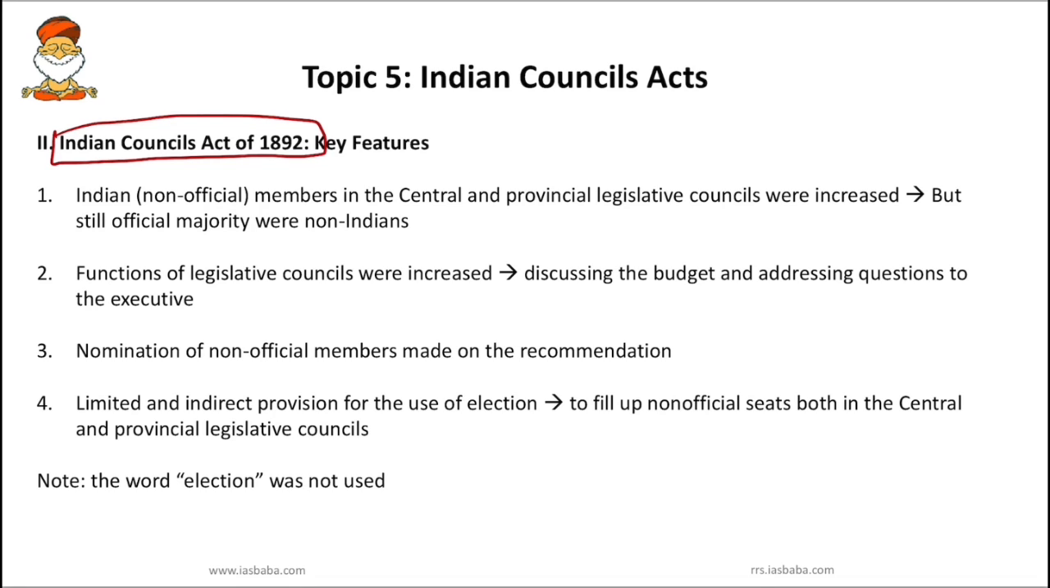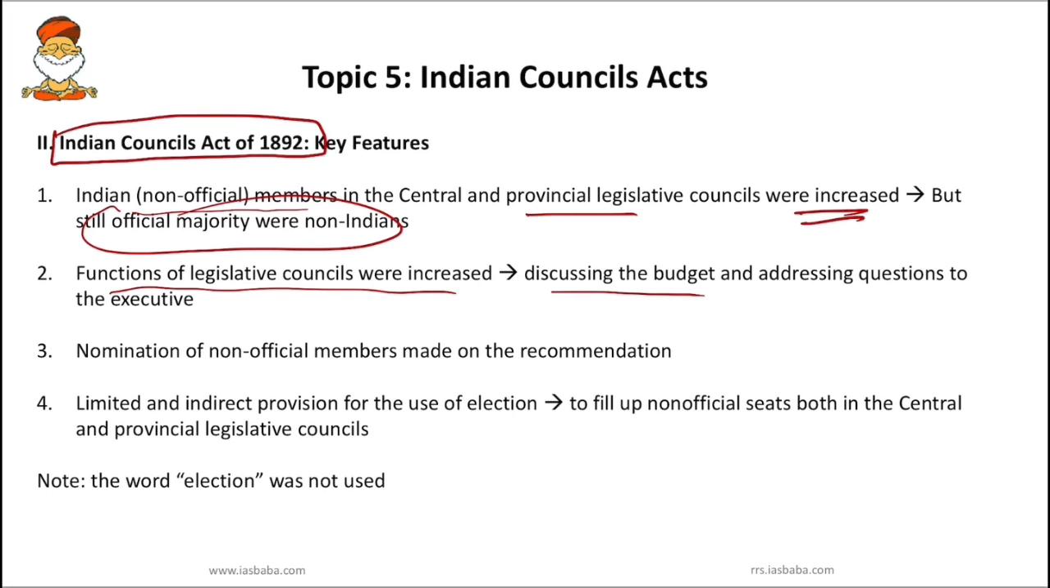So in this Indian Council Act of 1892, the number of Indian non-official members, especially in both central and provincial legislative councils, were increased. So right now the number of Indian non-official members were increased, but still the official majority were non-Indians. So you have to remember. And second, functions of legislative councils were also increased. So they allowed discussion of budget. Also they allowed addressing some questions to the executive, but they could not cross question. Okay, so they allowed some questions to the executive. They also allowed discussing the budget.